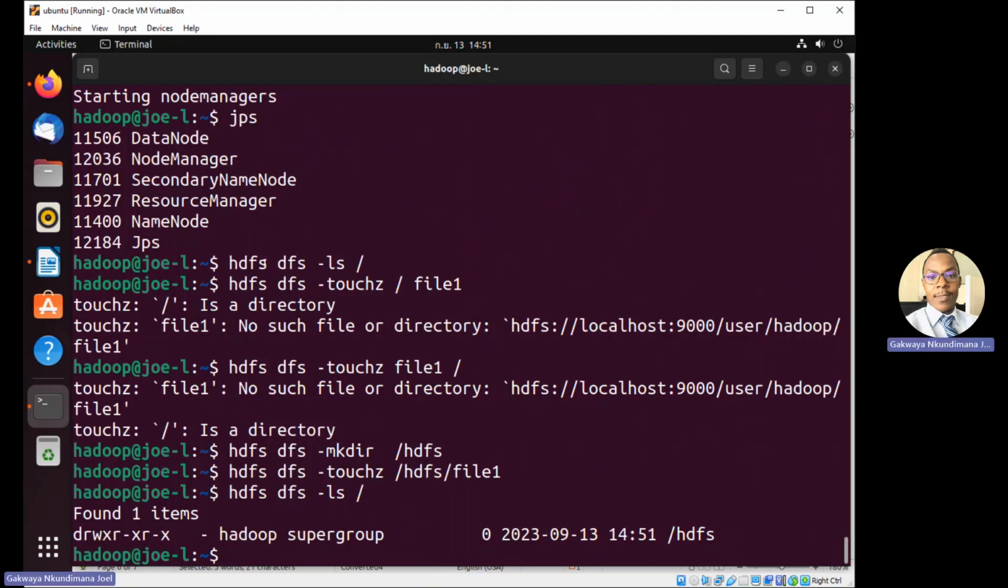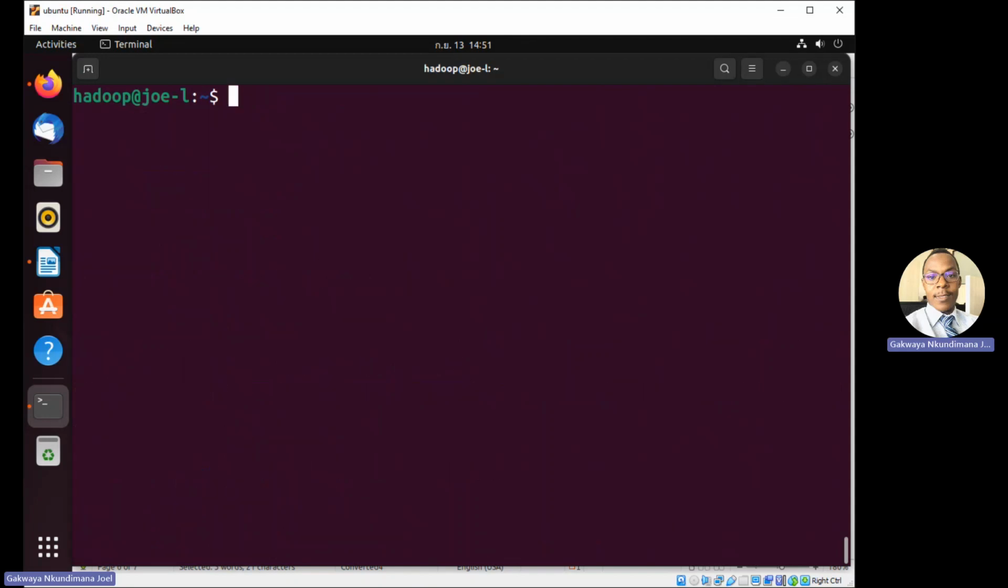So this is one way of installing Hadoop on Ubuntu. This was part 2. Thank you, and try to make the same.